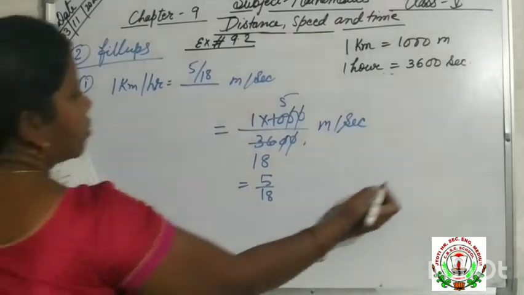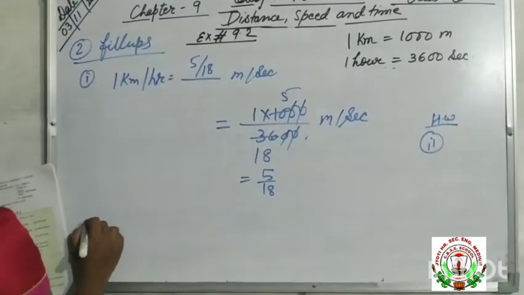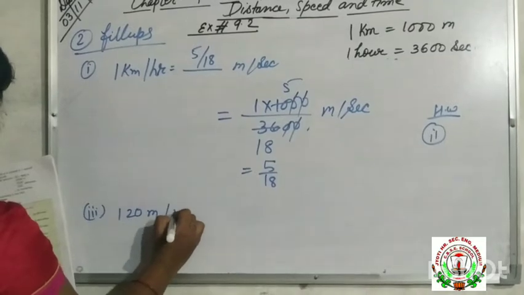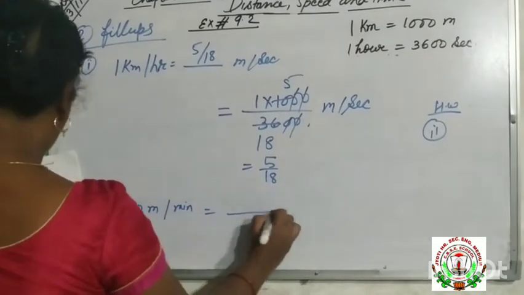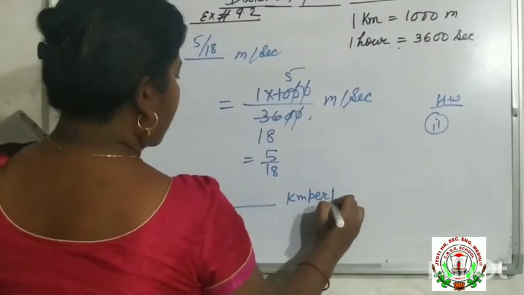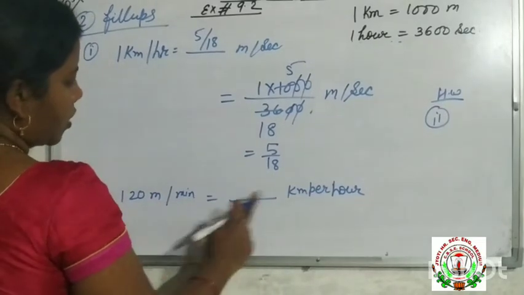Understood? So it is very easy. Now number 2 you will try to do. It is the same question. Now I am solving number 3. In number 3, 120 meter per minute we have to convert into kilometer per hour. Now here 120 we have to convert into kilometer.